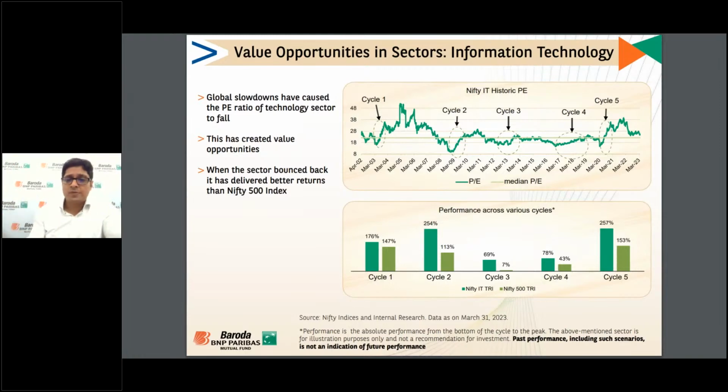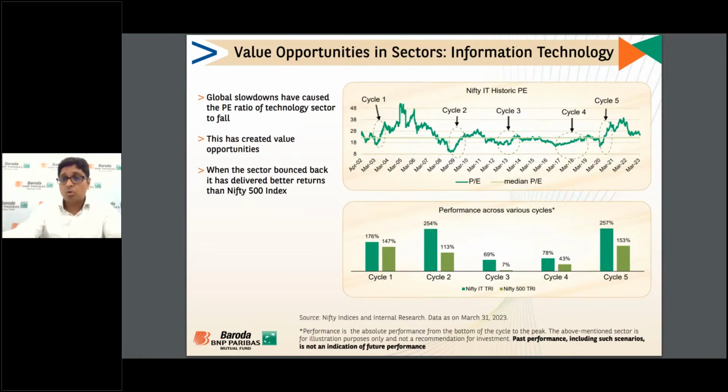Just to give an example of cycle 4, right? In cycle 4, there was an issue in the information technology sector that, with the changes in the product, Indian IT companies may not be able to go through those kinds of changes. And the sectoral PE was much below the average PE, right? After that, there was a value opportunity, and these were growth companies. They adjusted themselves, and when the returns came, the return was 78% in cycle 4 as compared to the Nifty 500 TRI of 43%.